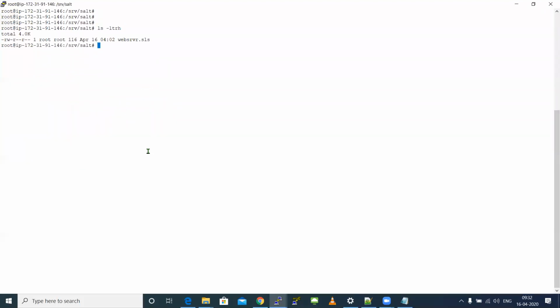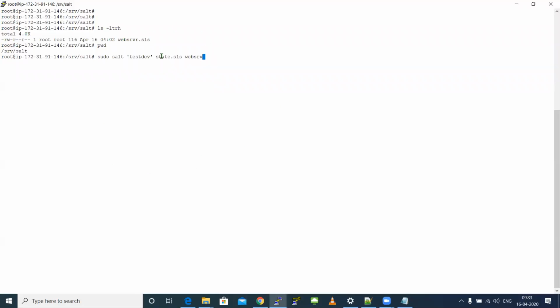So now if you see, I'm inside my base path, and inside my base path, I have the file called webserver.sls. Now I use the command sudo salt testdev, telling it where to execute, and state.sls to call an SLS file and the file name. This command you can run from anywhere. It's not that you should run it from the base path. You can run this command from root, from /etc or /dev, from any path in this machine.